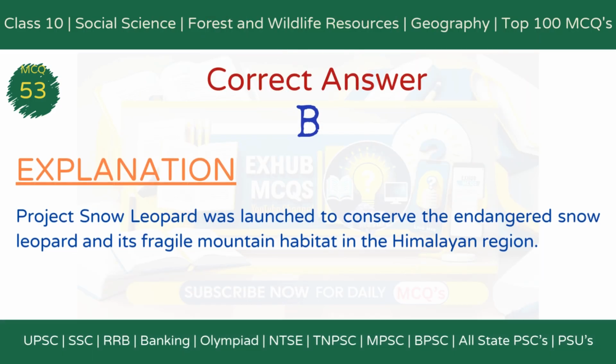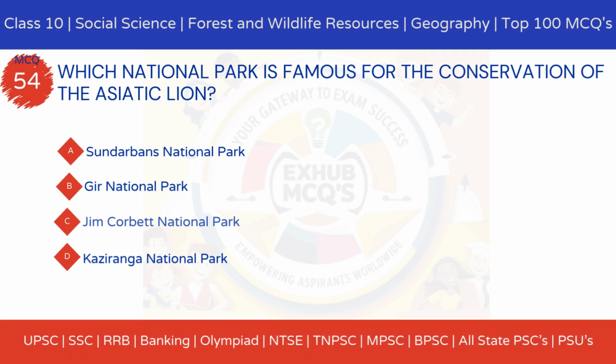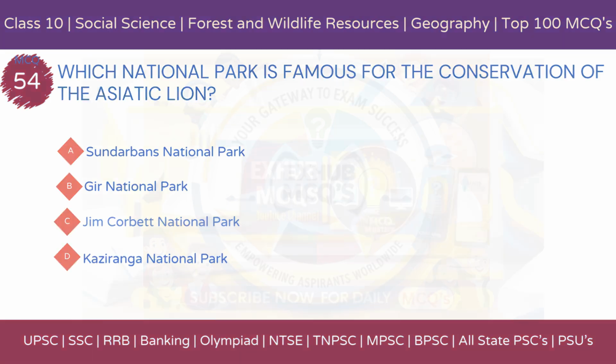The correct answer is option B, to conserve the snow leopard and its habitat. Explanation. Project Snow Leopard was launched to conserve the endangered snow leopard and its fragile mountain habitat in the Himalayan region. MCQ 54. Which national park is famous for the conservation of the Asiatic lion? Option A, Sundarbans National Park. Option B, Gir National Park. Option C, Jim Corbett National Park. Option D, Kaziranga National Park.